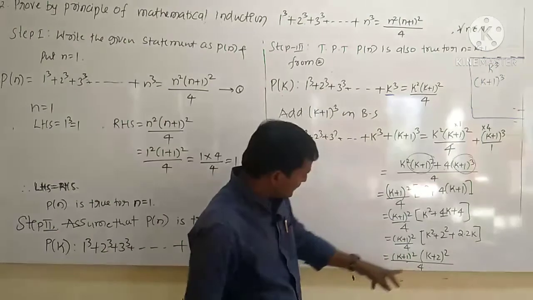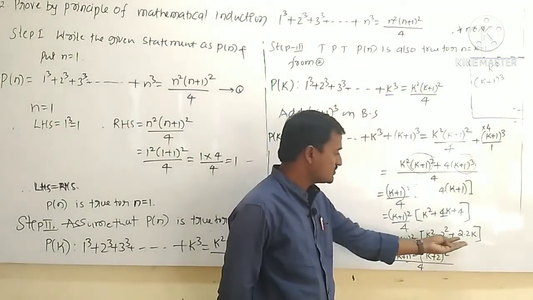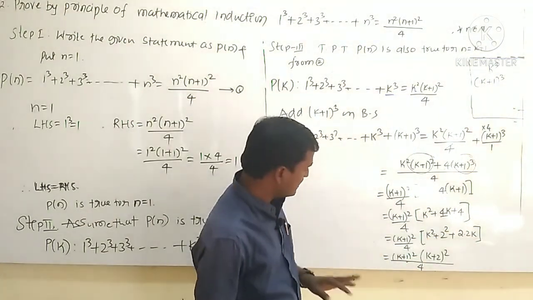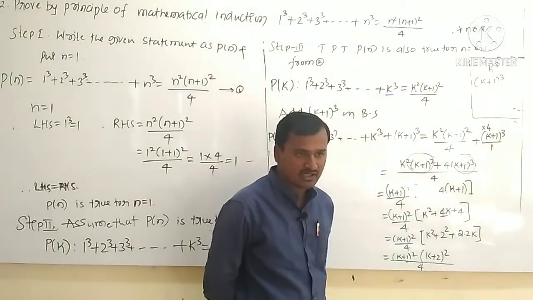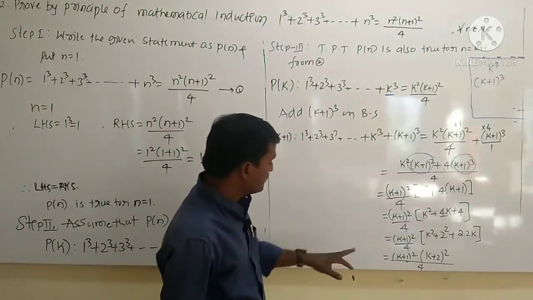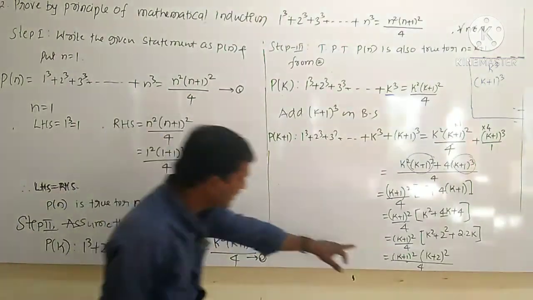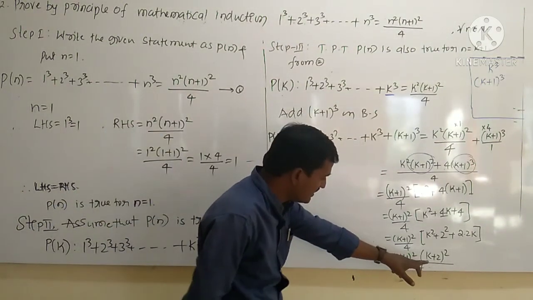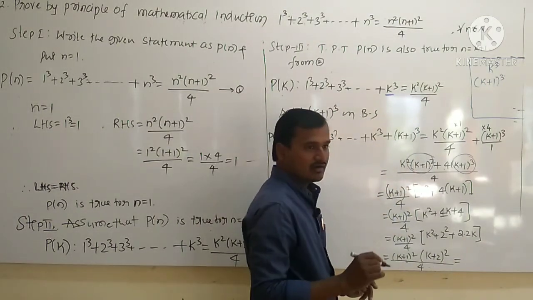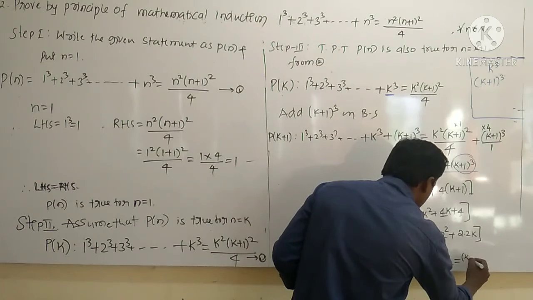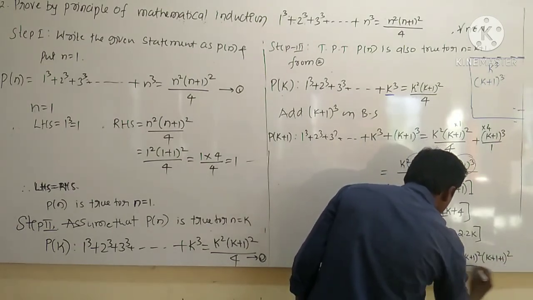If you take k plus 2 whole square, then you are getting the same: k square plus 2 square plus 2 into 2k. Right? So this is the factor of this quadratic equation, a repeated factor we are getting. Here I told that in the place of n you should have k plus 1. So here k plus 1 whole square is already there, but here k plus 2 is there. K plus 2 I will write as k plus 1 plus 1. So therefore this becomes k plus 1 whole square into k plus 1 plus 1 whole square divided by 4.